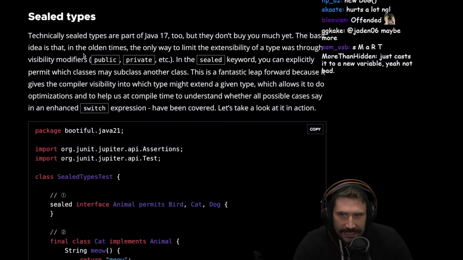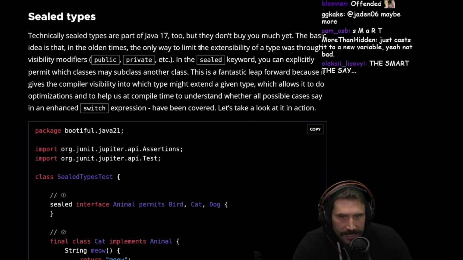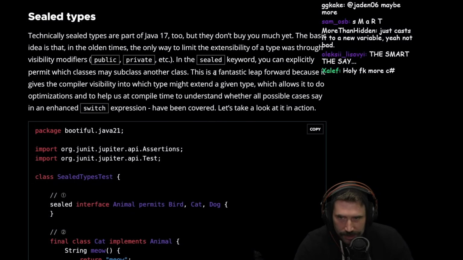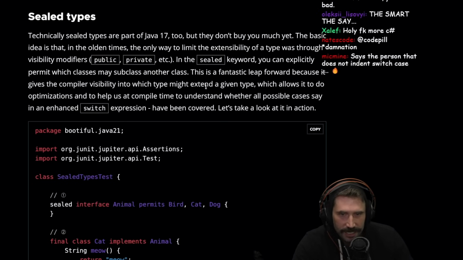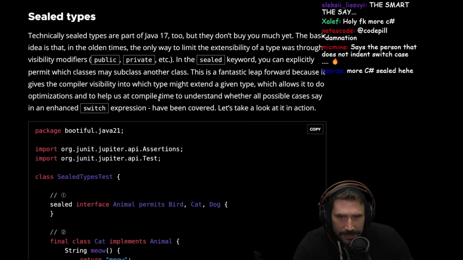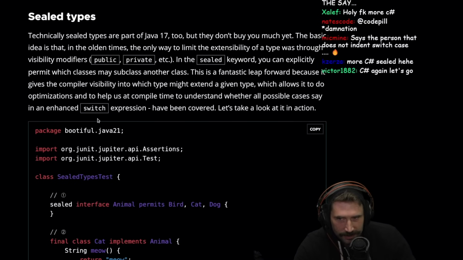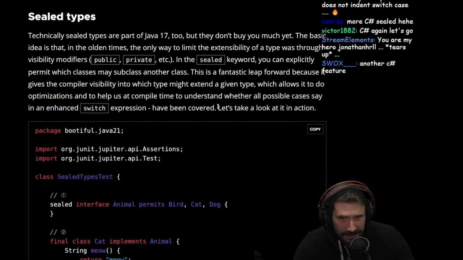The basic idea is that in the olden times, the only way to limit extensibility of a type was through visibility modifiers, public, private, etc. With the sealed keyword, you can explicitly permit which classes may subclass another class. This is a fantastic leap forward because it gives the compiler visibility into which types might extend a given type, which allows it to do optimizations and help us at compile time to understand whether all possible cases, say in an enhanced switch expression, have been covered.